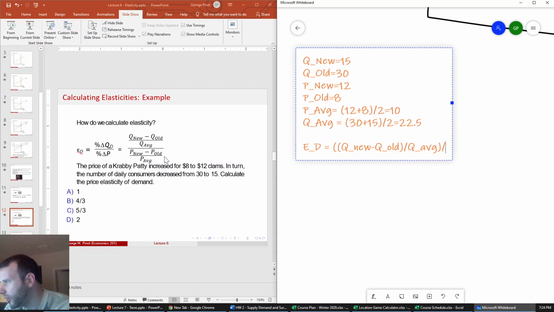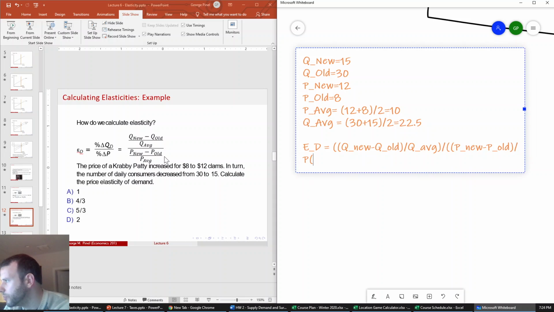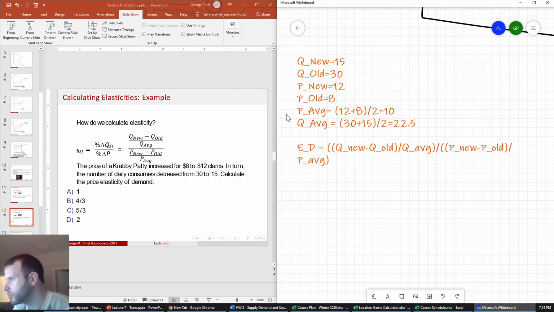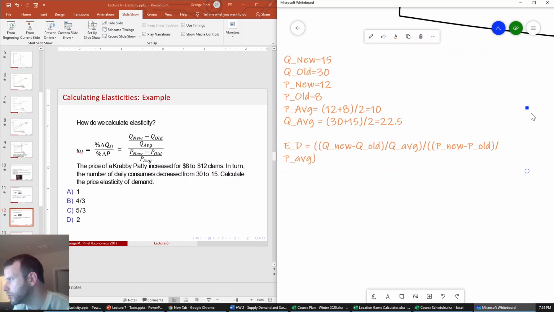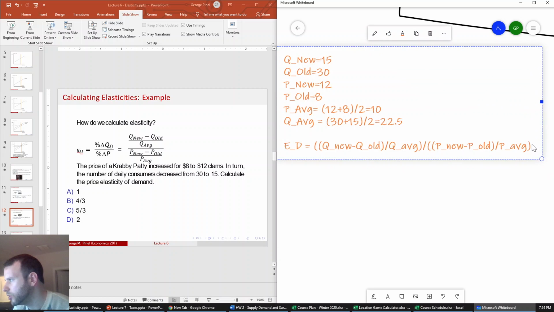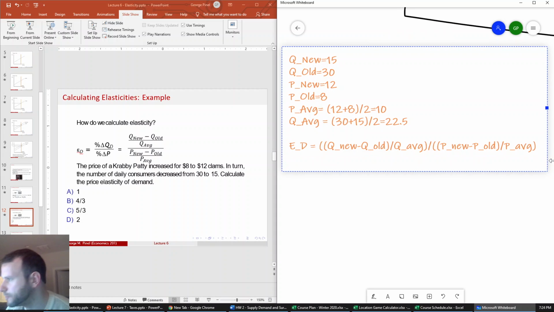And everything here is going to be divided by P new minus P old divided by P average, and then close the second parentheses. I don't know why I can't type today. Prefer it on one line.